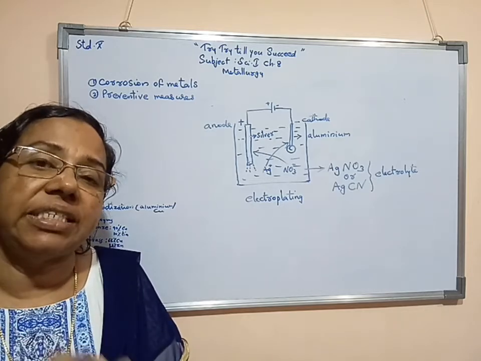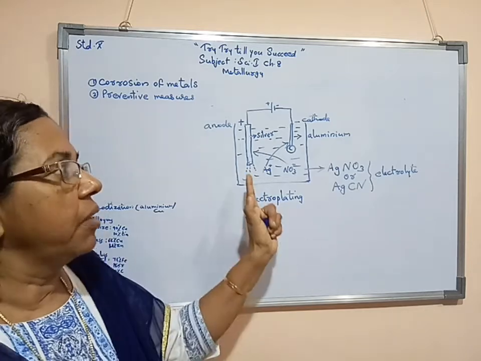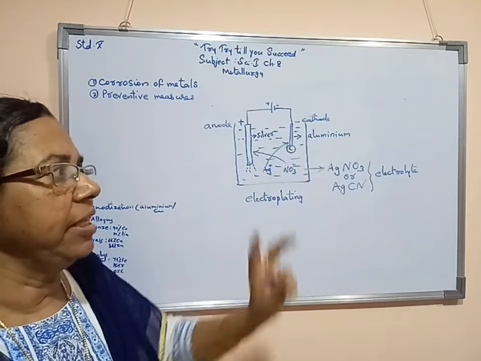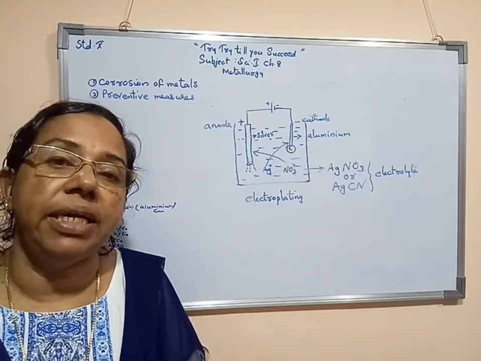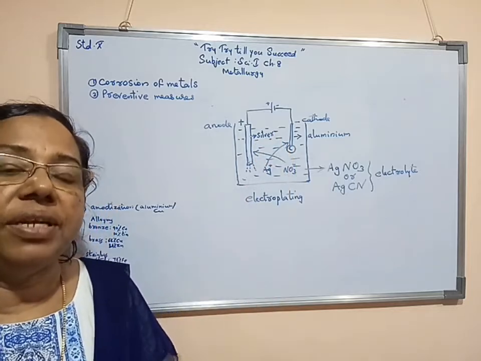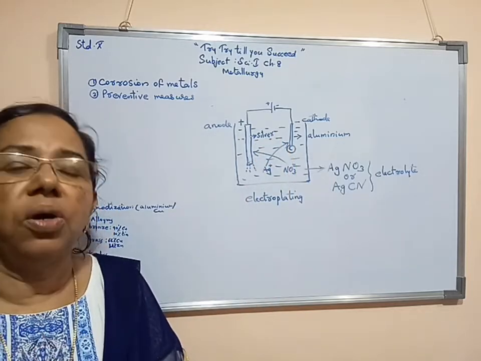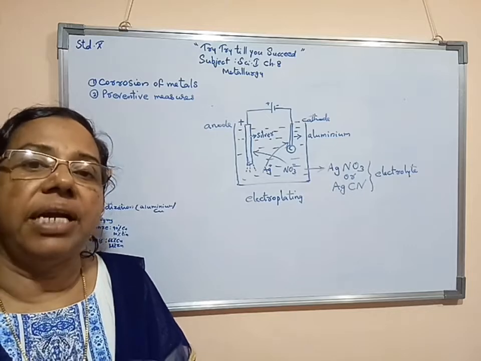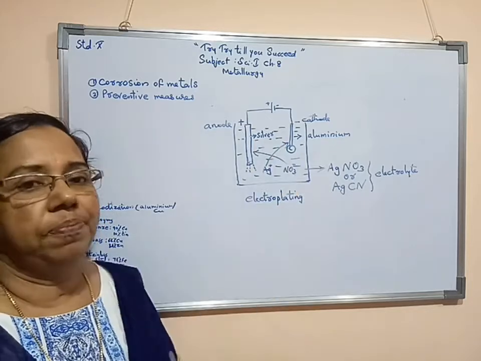How much time they are passing current, till that time the flow of ions will be there. Then we can say that there will be the deposition of silver on this aluminium. As a result of it, an aluminium spoon or aluminium chain or anything will look like silver.